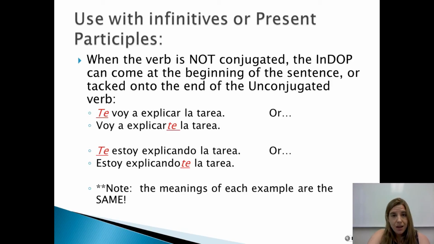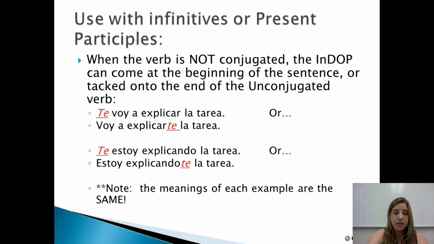When a verb is not conjugated, the indirect object pronoun can come at the beginning of the sentence, or it can be tacked on to the end of the unconjugated verb, just like the direct object pronouns. So, te voy a explicar la tarea. I am going to explain the homework to who? To you, te. Or, voy a explicarte la tarea. I'm going to explain to you the homework.